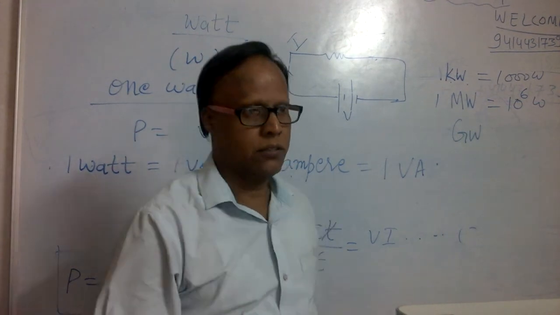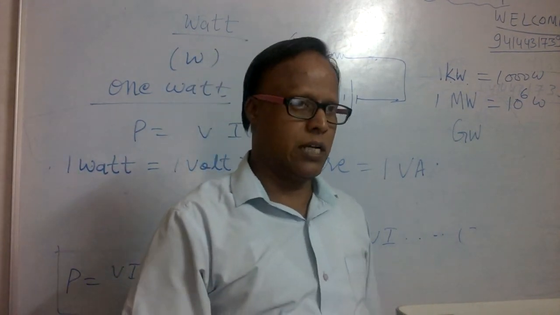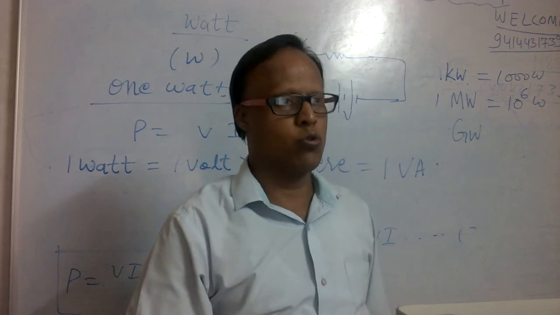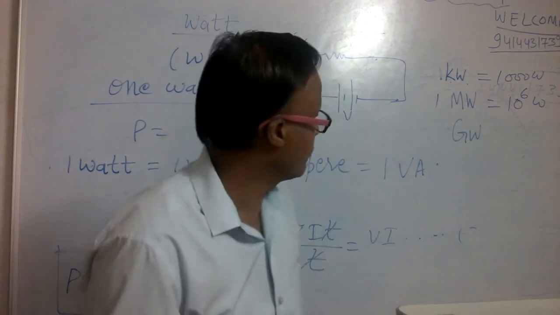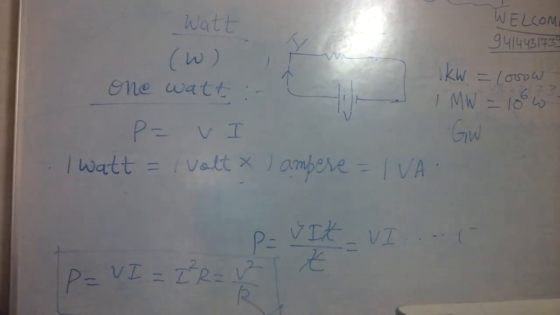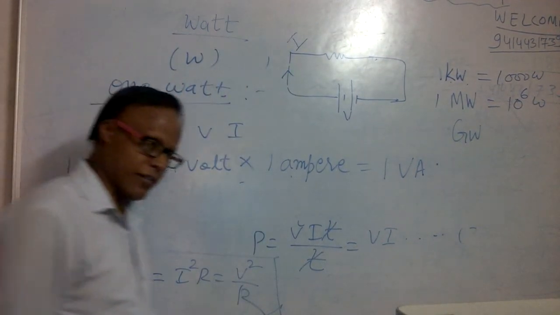And 1 gigawatt is equal to 10 raised to 9 watt. So this is the unit of power.